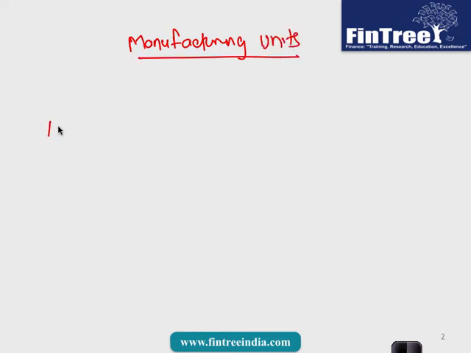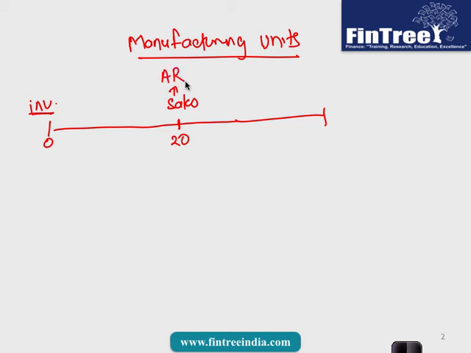Now on day 0, this is day 0, inventory came in, and it took that company 20 days to make sales, and the moment sales was made, that inventory was converted into accounts receivable, and it took them additional 30 days to convert that accounts receivable into cash.